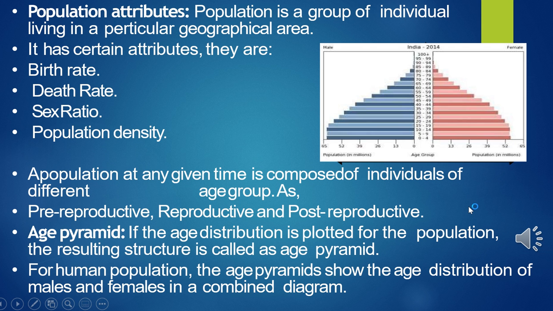Population attributes. A population is the total number of interbreeding individuals of a species found in a geographical area who share and compete for similar resources. So, just like bacteria in a culture plate, lotus in a pond, and teakwood trees in a forest, they all can be considered as a population.